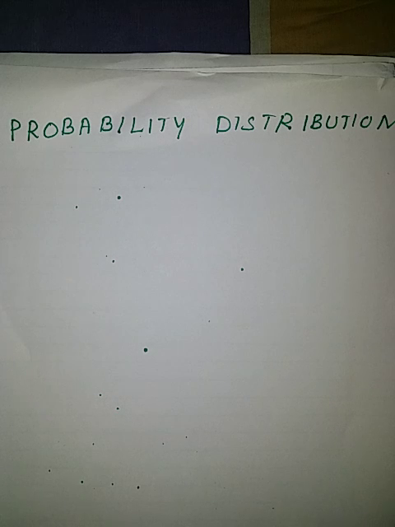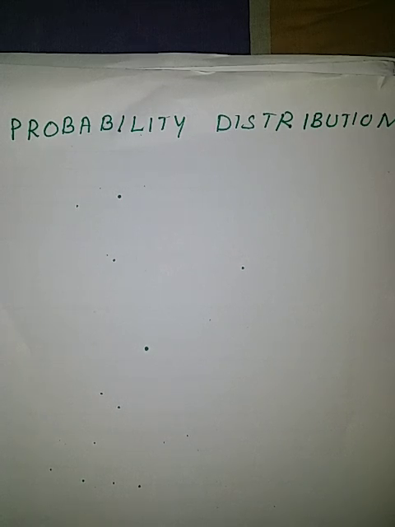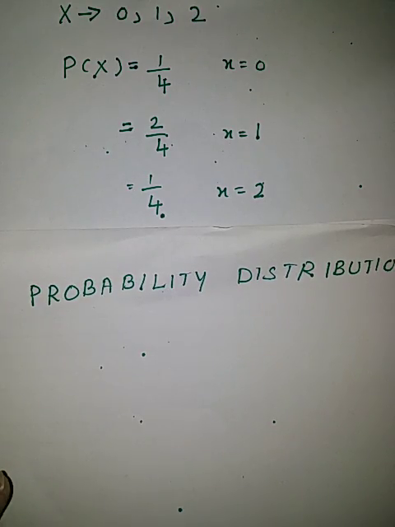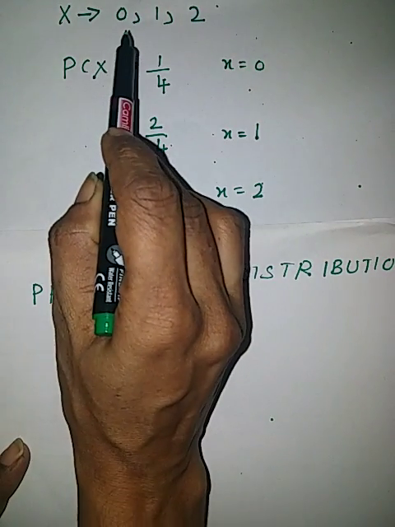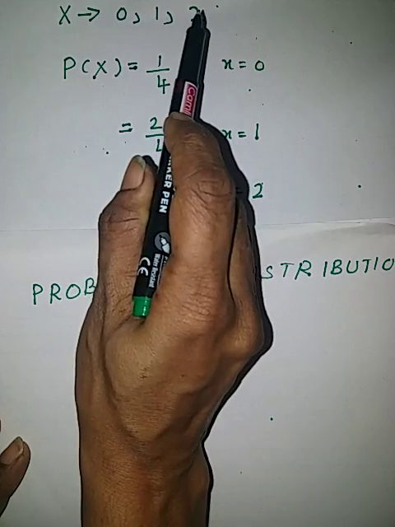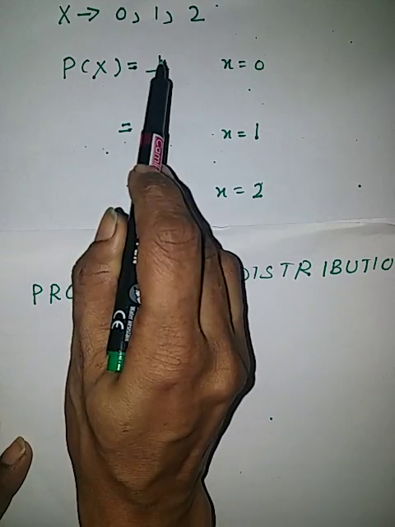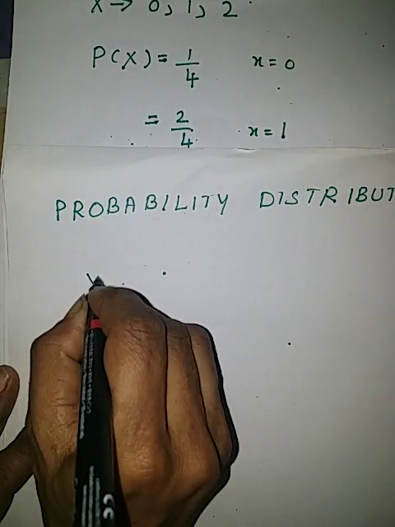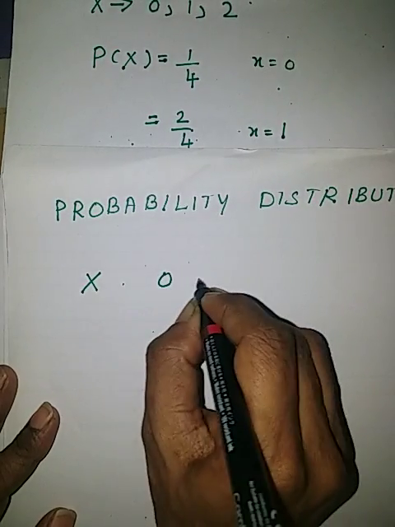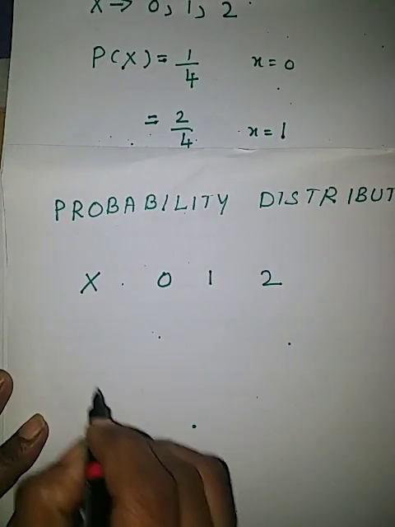Okay. Now next is probability distribution. We have seen x is a random variable taking the values 0, 1, 2 with probability of x 1 upon 4, 2 upon 4, 1 upon 4. That is, the values of x are 0, 1, 2.